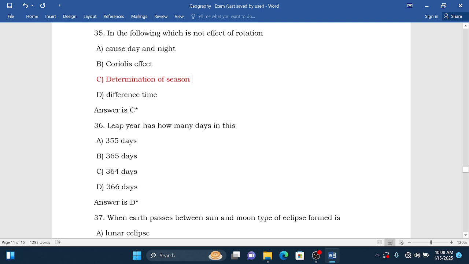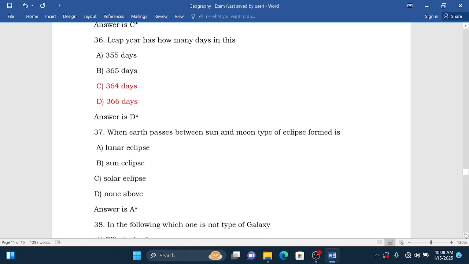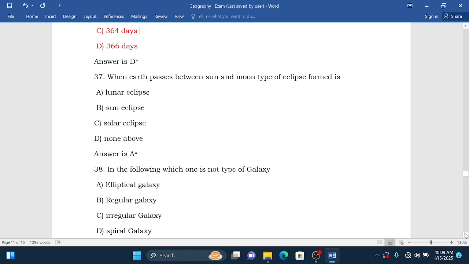A leap year, how many days does it have? A leap year is the one which has 366 days. So therefore the answer is D, without losing time. We go to 37. When the earth passes between the sun and the moon,